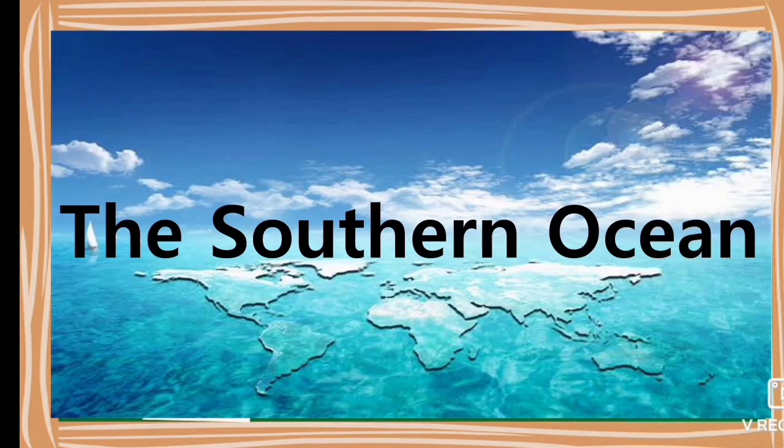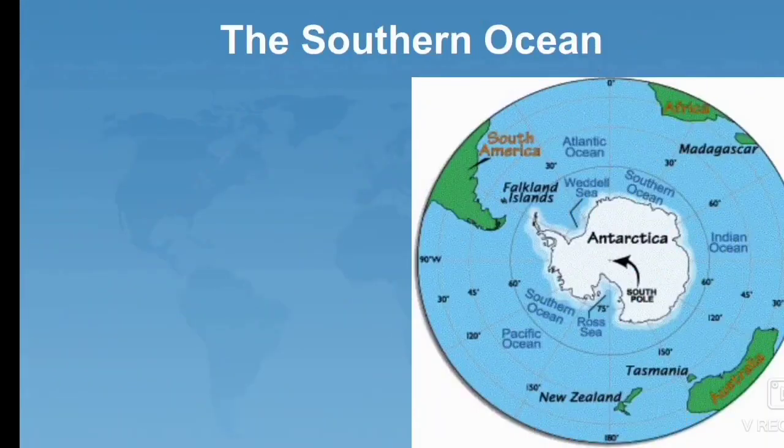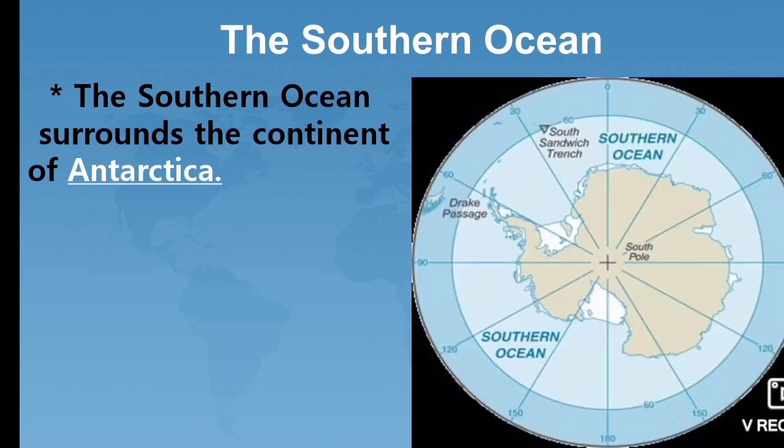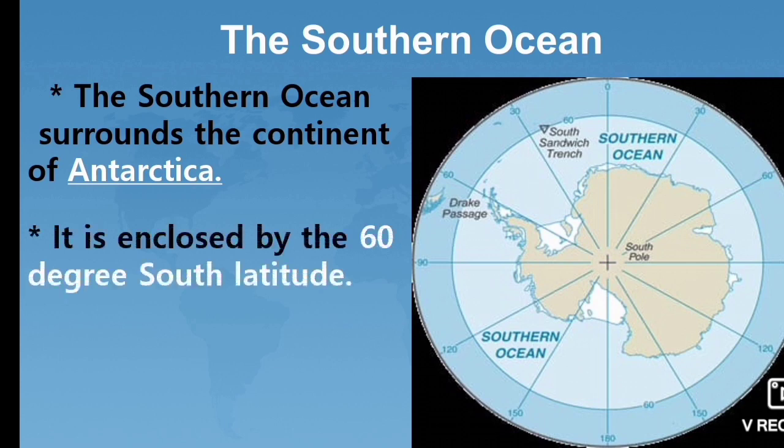Students, next we are going to study about the Southern Ocean. The Southern Ocean surrounds the continent of Antarctica. Students, the Antarctica continent is surrounded by the Southern Ocean. It is enclosed by the 60 degree south latitude.